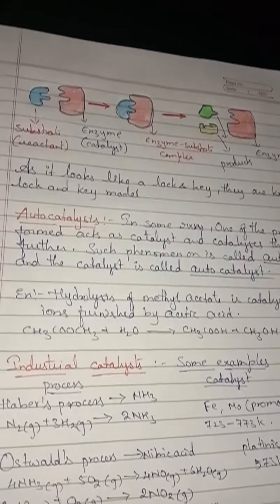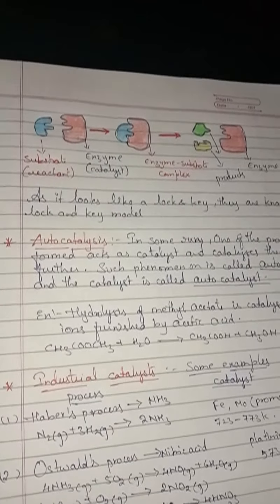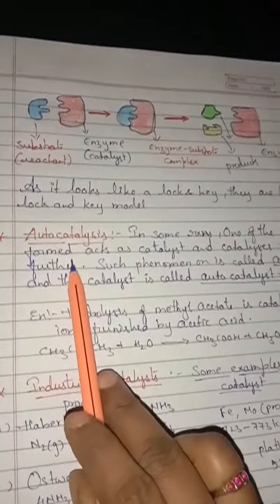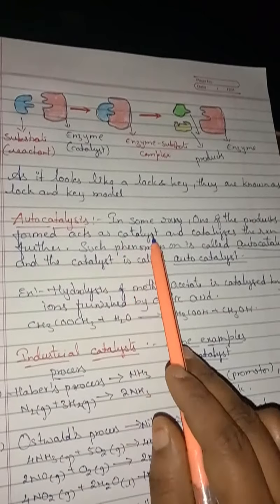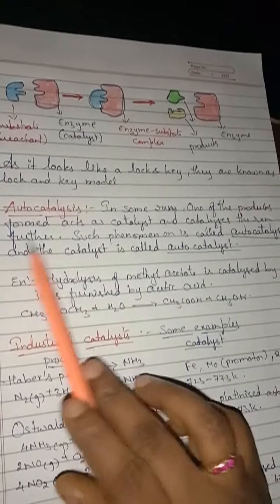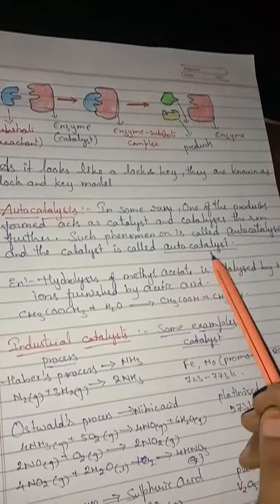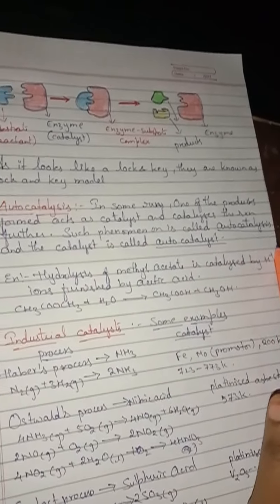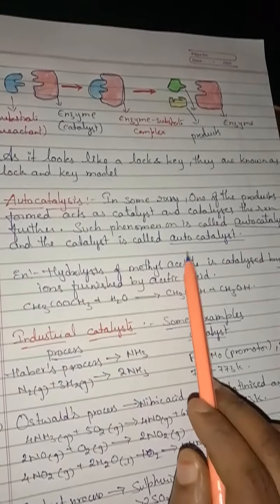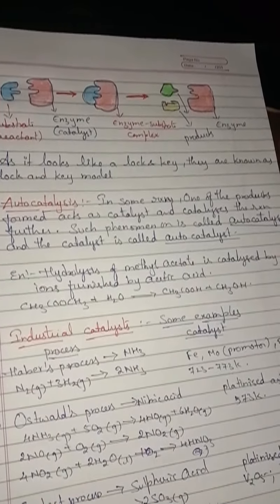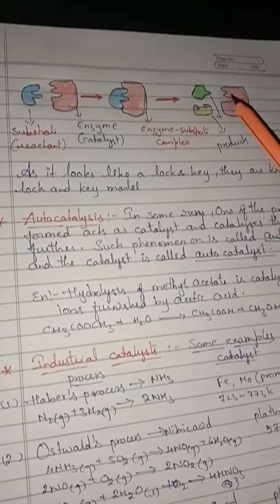Next comes autocatalysis. What do you mean by autocatalysis? Auto means own. Okay, own catalysis. In some reactions, one of the products formed acts as a catalyst and catalyzes the reaction further. Such a phenomenon is called autocatalysis and the catalyst is called an autocatalyst. Understand children? So for example, this only you take.